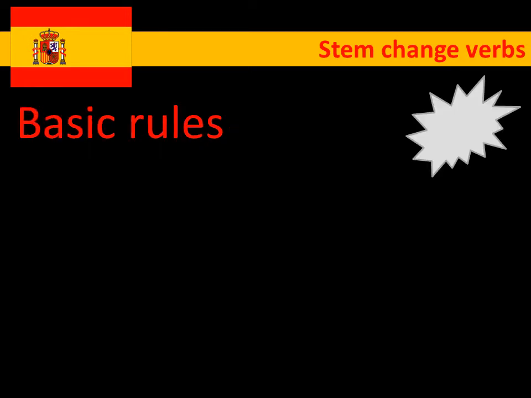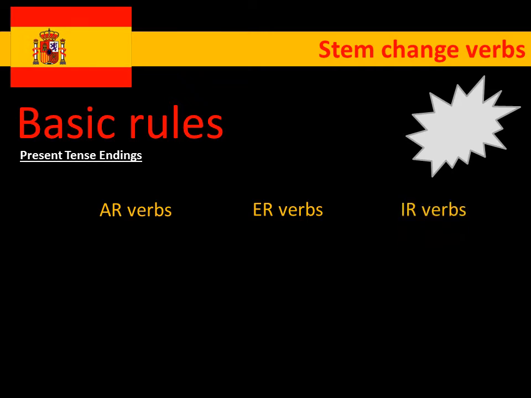Okay, so some basic rules then. We're going to look just to start with the present tense endings that you already should have studied. And this is really important because people tend to think that it's something totally different. And really they are still present tense verbs, so still come under the same rules to start with. So, remember we've got the AR verbs, we've got ER verbs and IR verbs.